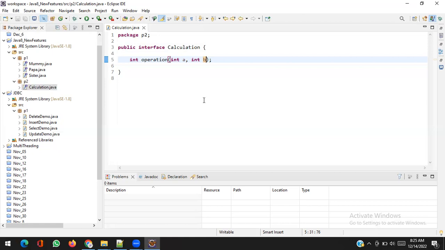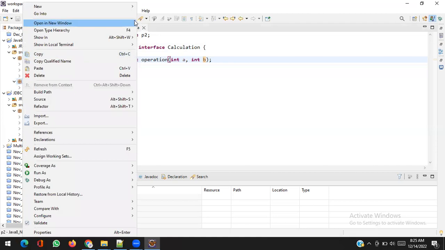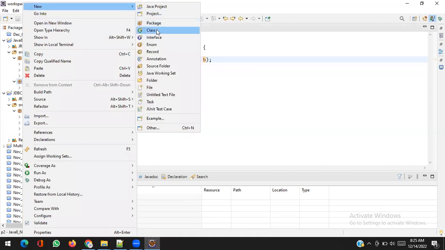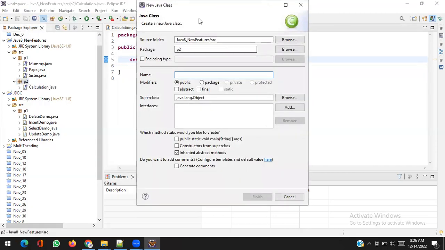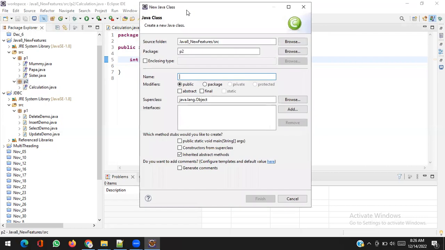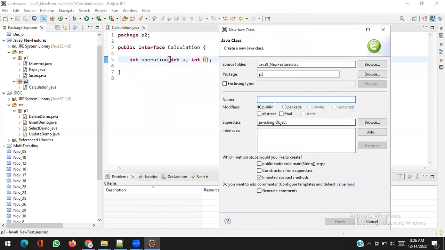Okay, so this is the interface, fine, but I want to perform an operation. So how can I? One way can be we will create a subclass, Addition.